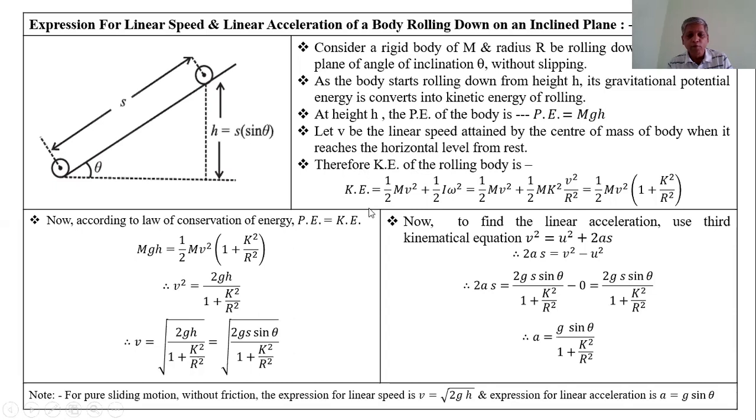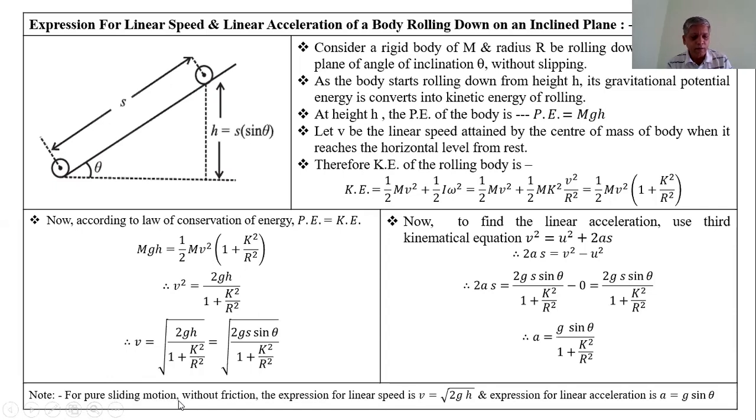That means the k square upon r square term is 0 and is neglected. Therefore, v square is equal to 2gh, and v is equal to the square root of 2gh for pure sliding motion, without rolling and without friction.